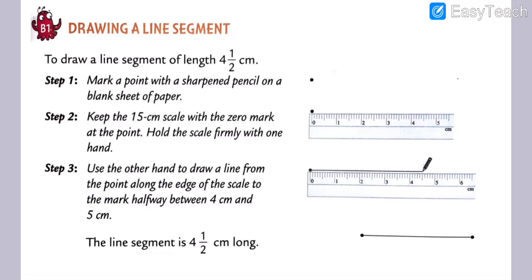One by one we are going to learn all 3 steps: step number 1, then step number 2, and then step number 3. First we will check what step number 1 is.